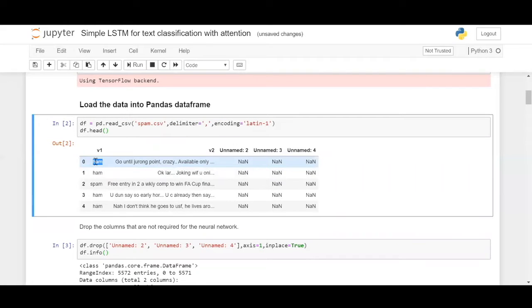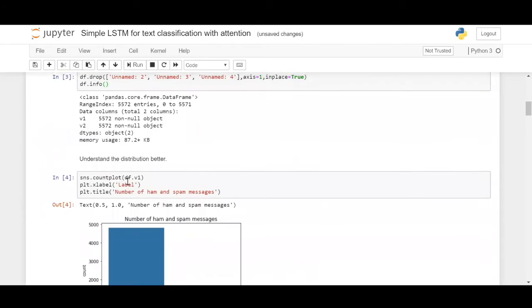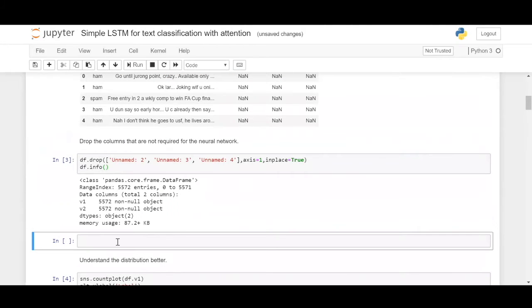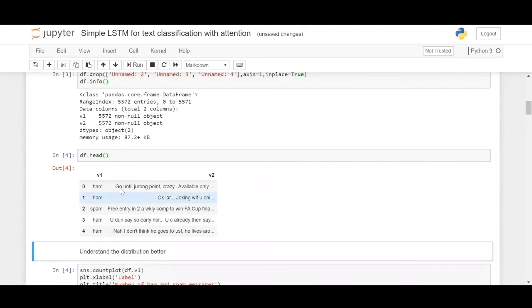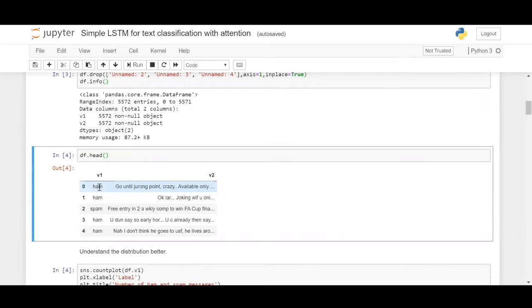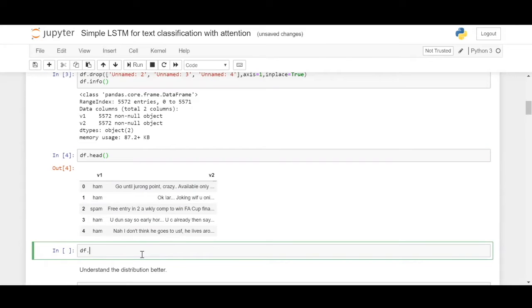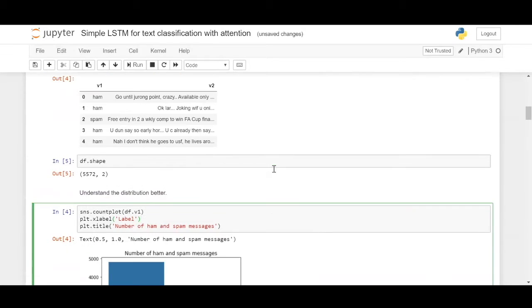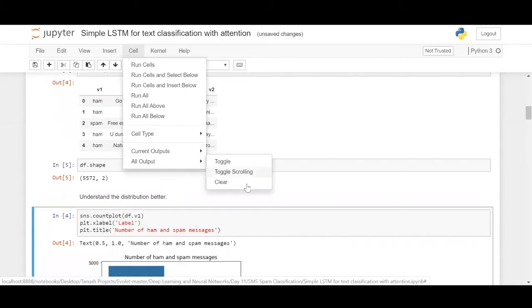Ham is the opposite of spam. Spam is a spam message and ham is a normal message. The data which we have is pretty small now. I will just show the df head so that we can have a better look at the data. So this is the input, okay? And using this input, you're going to determine if a message is ham or spam. So it's a pretty interesting problem where we have very few features. I'll just clear the output so that we don't have any issues.